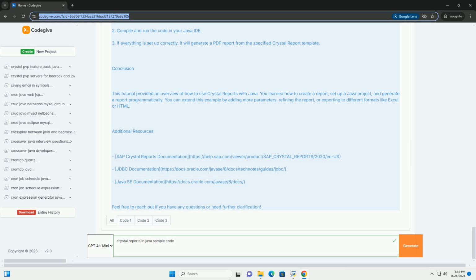Conclusion. This tutorial provided an overview of how to use Crystal Reports with Java. You learned how to create a report, set up a Java project, and generate a report programmatically. You can extend this example by adding more parameters, refining the report, or exporting to different formats like Excel or HTML.